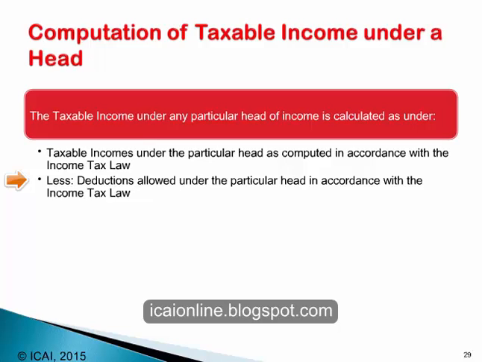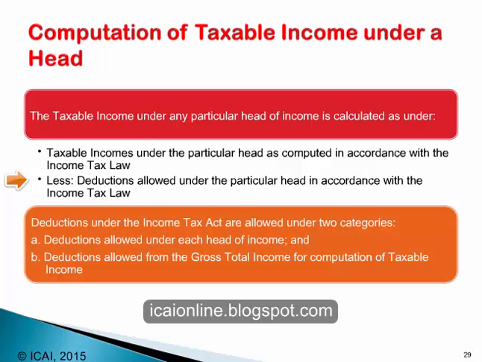Deductions under the Income Tax Act are allowed under 2 categories. What are those 2 categories? Deductions allowed under each head of income and deductions allowed from gross total income for computation of income tax. So, under the income tax law, deductions are allowed under 2 broad categories.